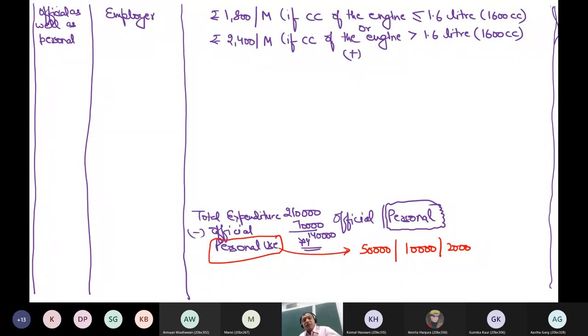But along with it, if a driver is also provided, the driver does not depend upon engine capacity in the eyes of the department. They say that the driver is also doing the official work as well as personal work. Personal work doesn't mean the household work. Personal means as far as the car is concerned. If you are going for some personal use of the car to your relative or household, etc., then you are availing the services of the driver also. So for the driver also, it is not easy to exactly identify how much is official and how much is personal. So the department has given a flat amount, only 900 per month. This amount is very less, so there is no problem. Only 900 per month if a driver is also provided by the employer.